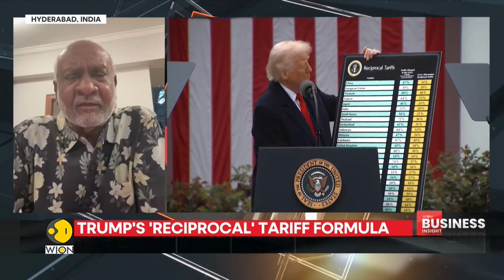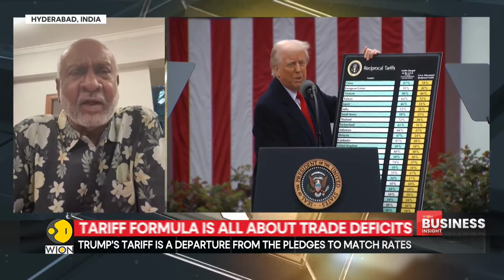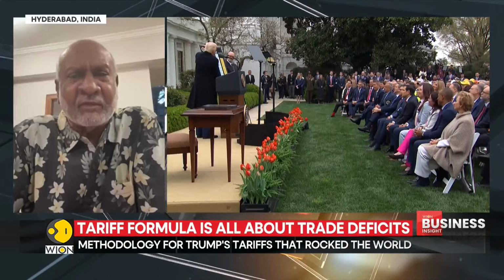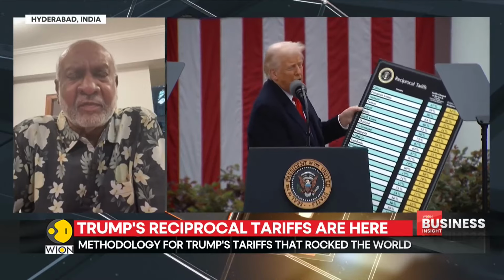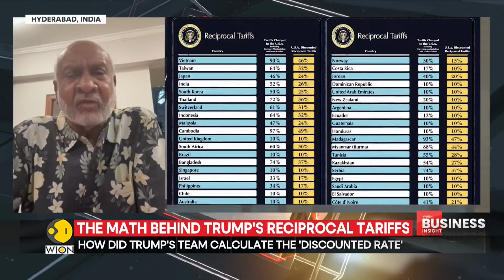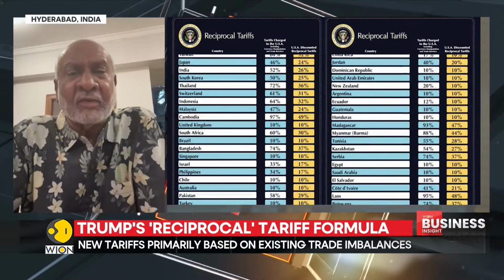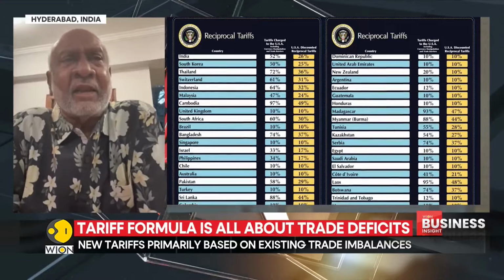Mercifully for India, our international trade, our exports, are a smaller part of our GDP than, say, the United States or China. China imports almost 14% of its GDP. The United States imports 15% of its GDP. So they export also huge amounts, and it will affect their economy even more.